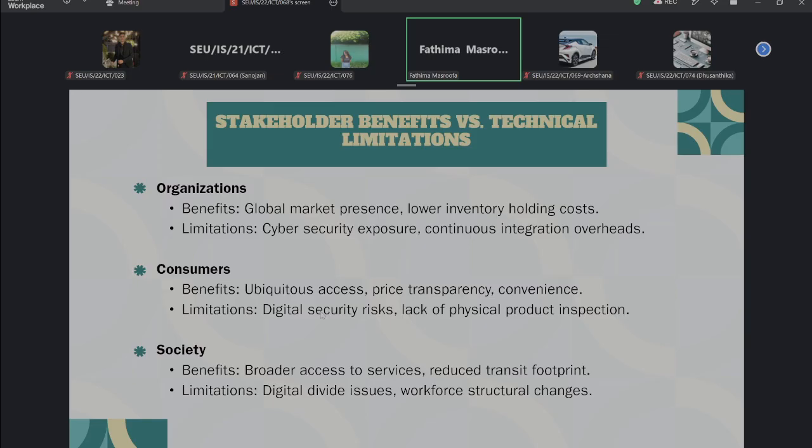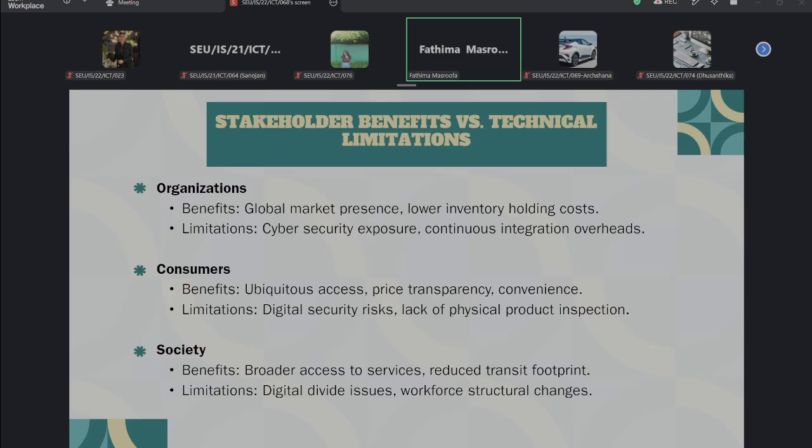Another stakeholder is society. When you take society, there are also benefits and limitations. A benefit is broader access to services. That means normally digital platforms can make services available to more people. Another benefit is reduced transit footprint. What is the meaning of that? Reduced transit footprint means some activities may be completed digitally rather than requiring physical travel. So we can do everything online.